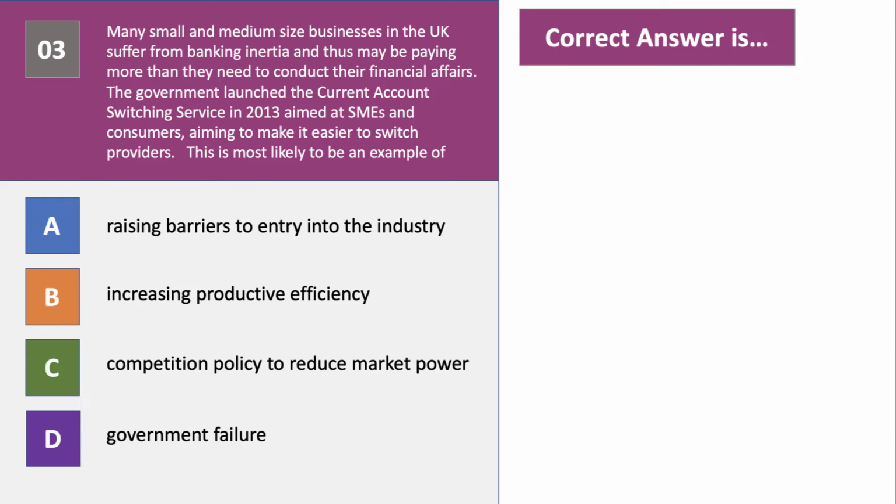So trying to get more consumers and small businesses to perhaps think about switching their bank accounts. The answer is C. Competition policy to reduce market power. This is a good example of intervention designed to make it easier to switch. And the key point here is if more people switch or threaten to change their bank account, maybe they're not getting a sufficiently good rate of interest, or maybe the quality of service isn't particularly good. If more people switch or threaten to switch, this then means that the banking sector becomes more contestable. Established banks are more at threat from challenger banks.